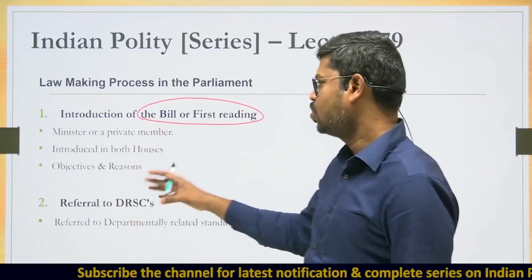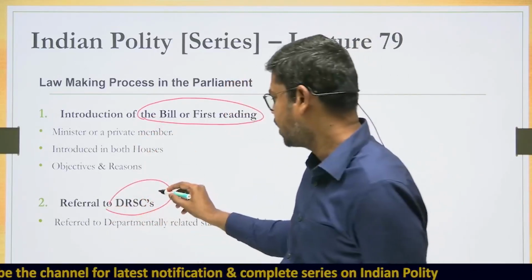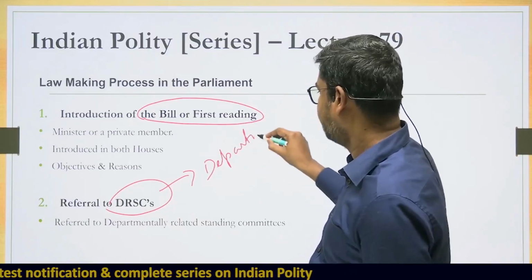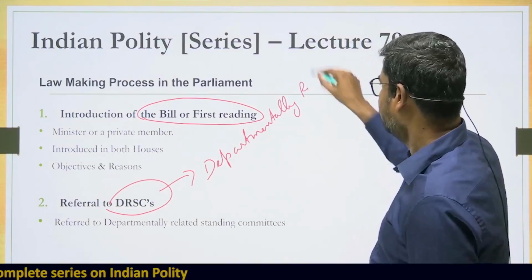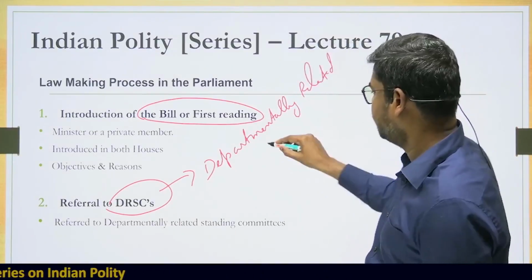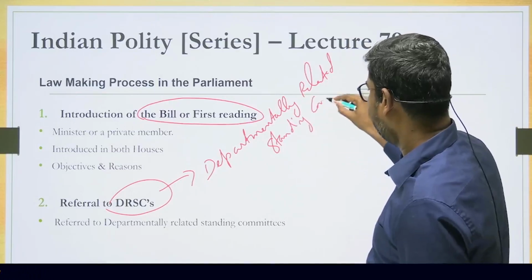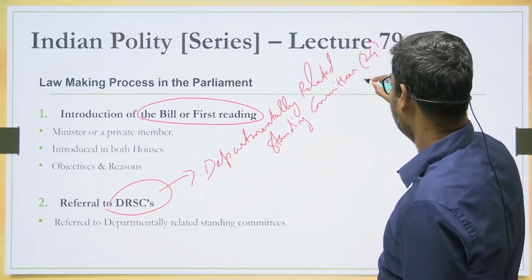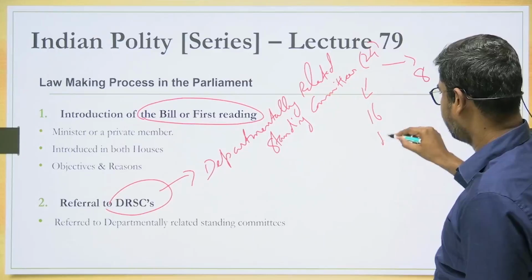Now, once this is over, then the bill is referred to what is called as DRSCs. DRSCs means departmentally related standing committees. I am repeating again, departmentally related standing committees. If you see in the parliament, there are 24 such departmentally related standing committees. So how many committees are there? 24, of which 16 committees are there in the Lok Sabha and 8 committees are there in the Rajya Sabha.